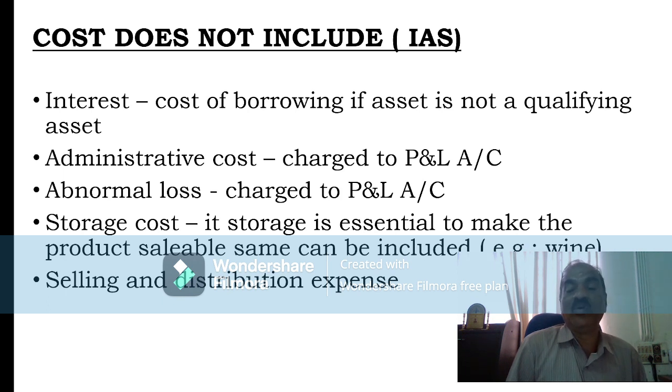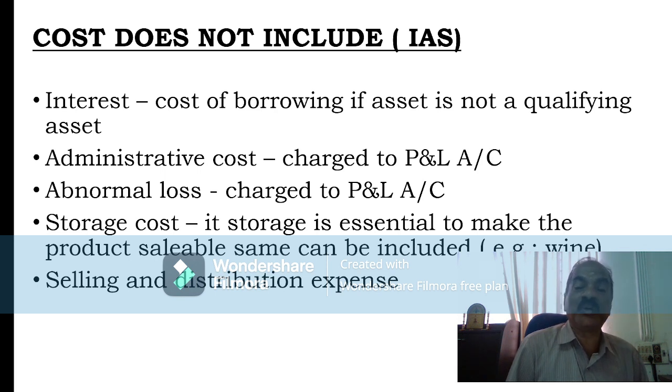For example, wine. As and when manufacturing is over, you cannot sell. It should be kept for 6 months or something like that. Certain arishtas and asavas in Ayurvedic medicine must be kept for a specific period of time. Then only it can be sold in the market.